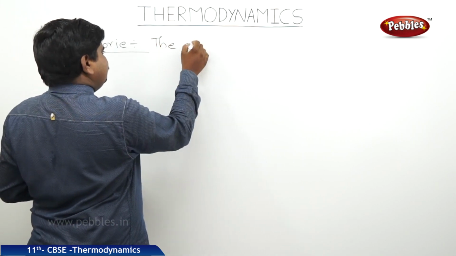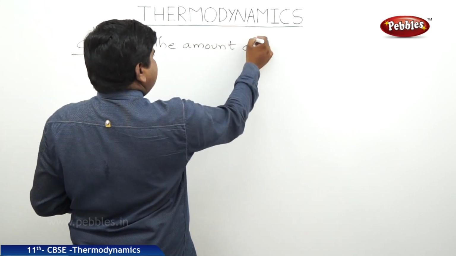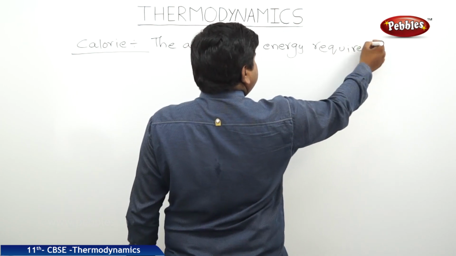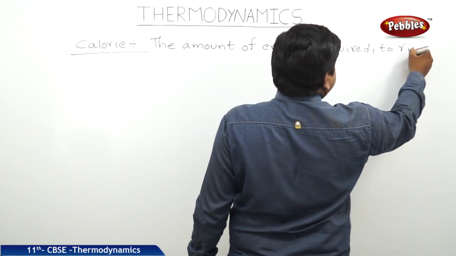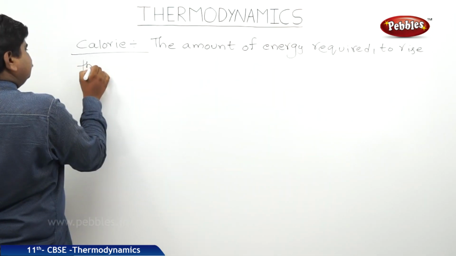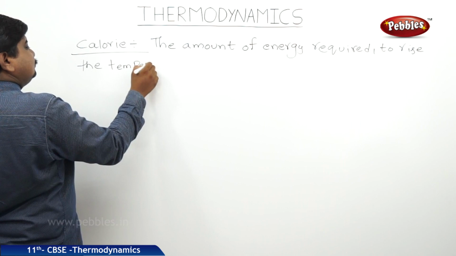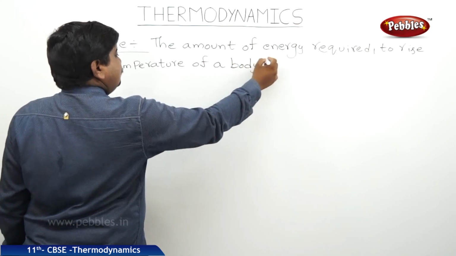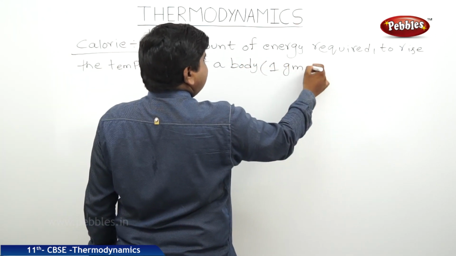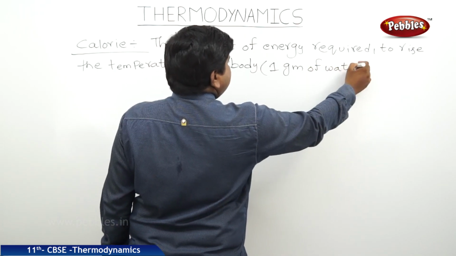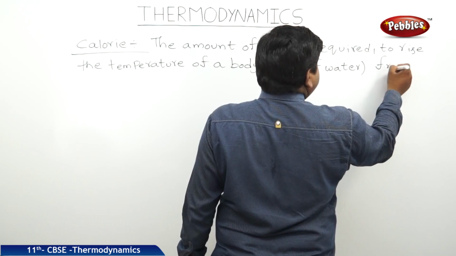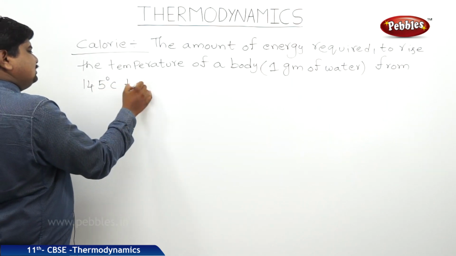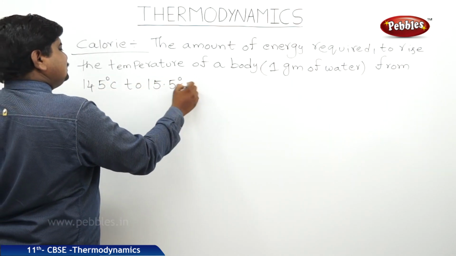The amount of energy required to raise the temperature of a body, nothing but 1 gram of water, from 14.5 degrees Celsius to 15.5 degrees Celsius.